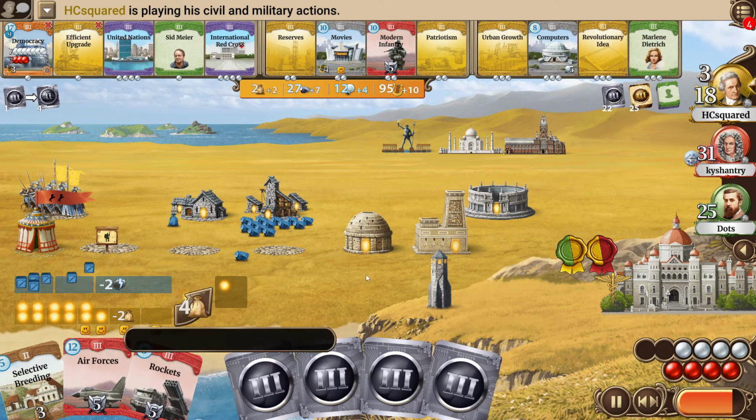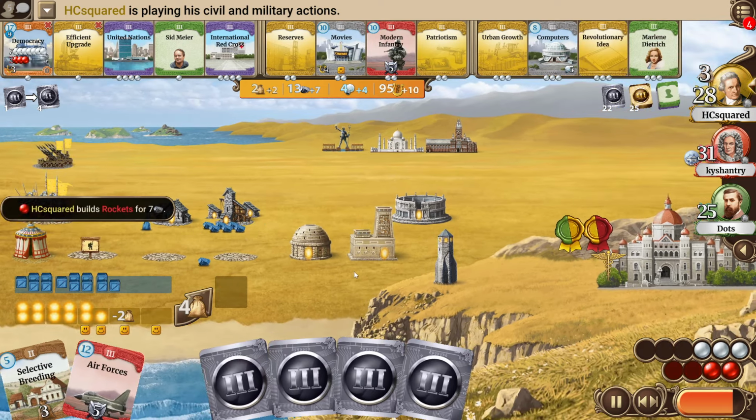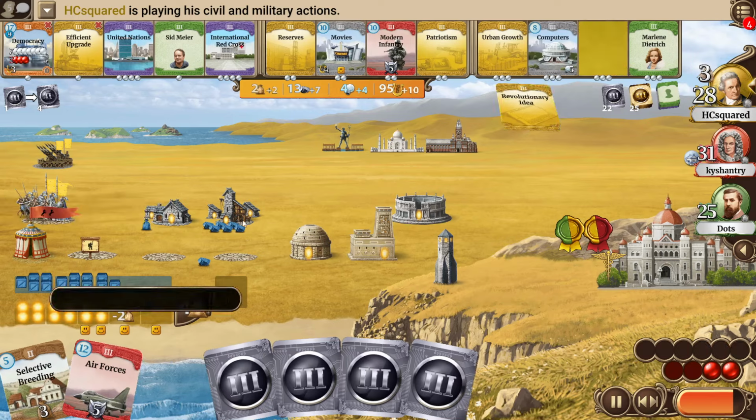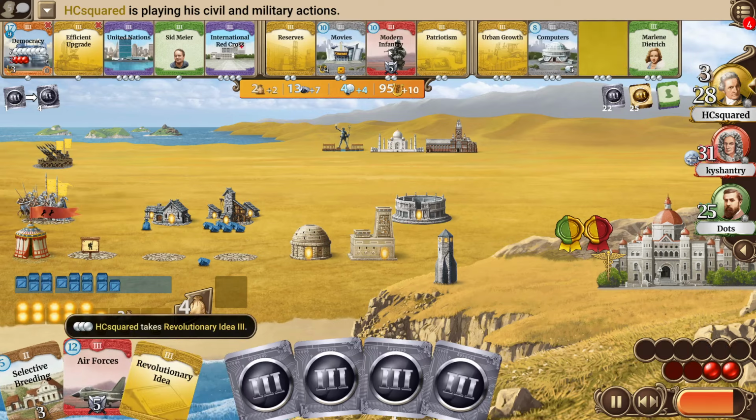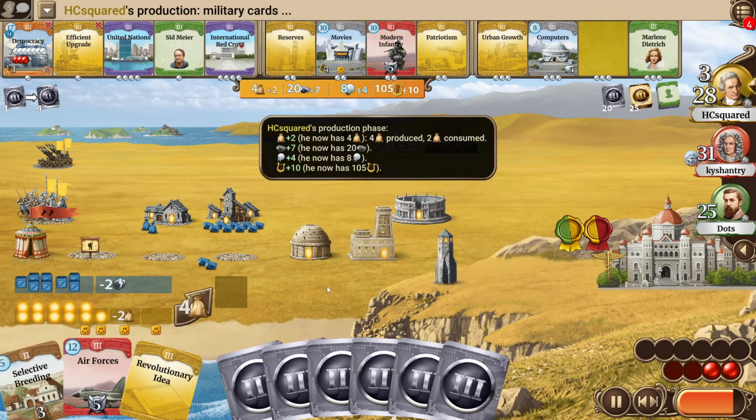HCsquared will increase his population 2 times, will go for the rockets, builds one, builds another one. Maybe his plan could also be to go for the Napoleonic army, so then he would need to hope to get modern infantry soon. He is now at 28 strength.